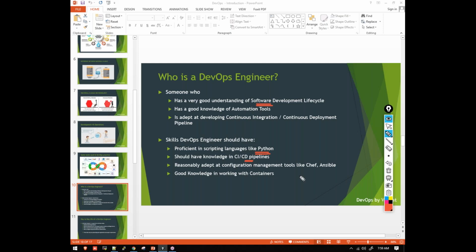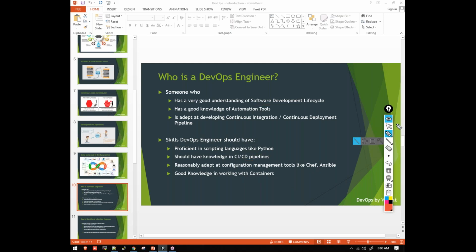He'll use different tools like Chef and Ansible for managing servers. We have a lot of servers in software development, in the SDLC, and to manage these servers we use tools like Chef and Ansible. Apart from this, he'll work with Docker containers as well. What Docker containers are, we'll discuss in the Docker class, where we have a separate tool called Docker.